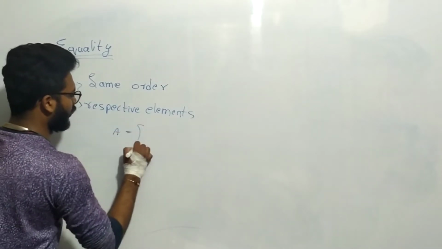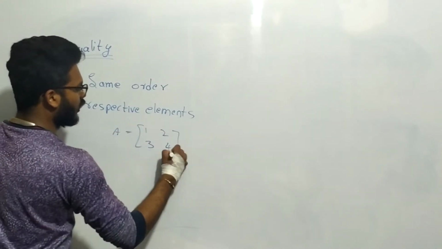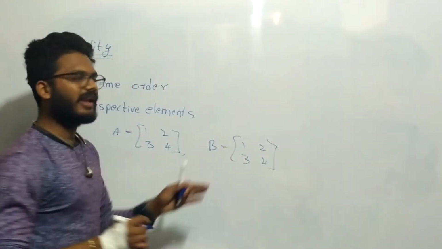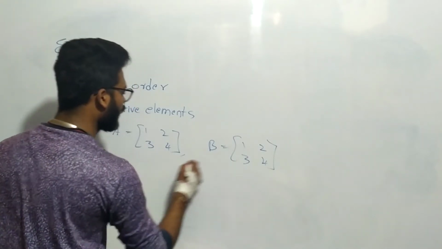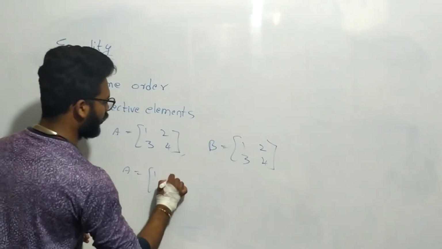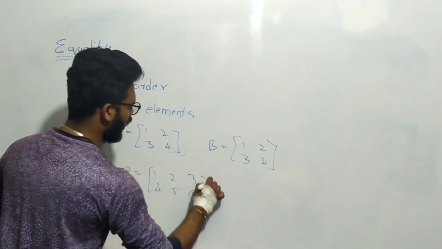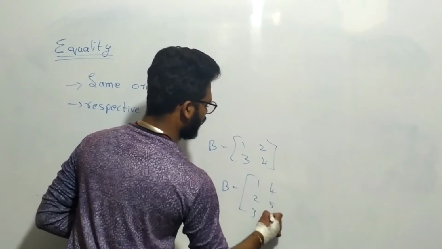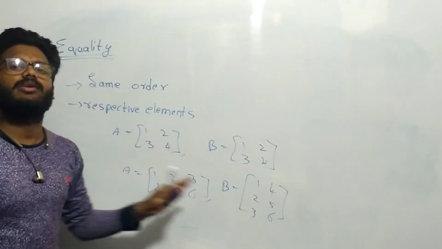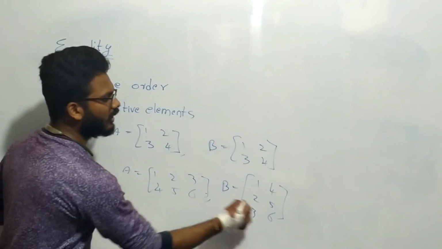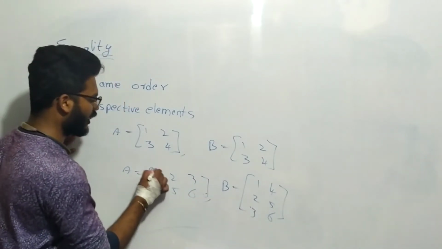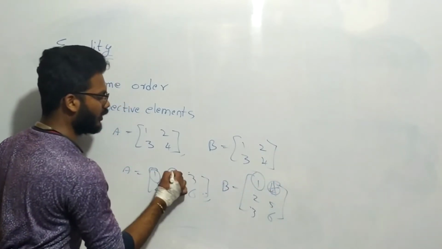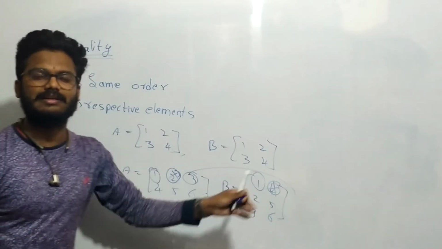Suppose I take a matrix A equal to 1, 2, 3, 4 and B equal to 1, 2, 3, 4. Then you can tell A is equal to B. Or if you have A equal to 1, 2, 3, 4, 5, 6 and B equal to 1, 2, 3, 4, 5, 6, then we are not supposed to tell these two are equal. Why? Because first, the orders are different, and in the first row, second column, here it is 4, here it is 2.